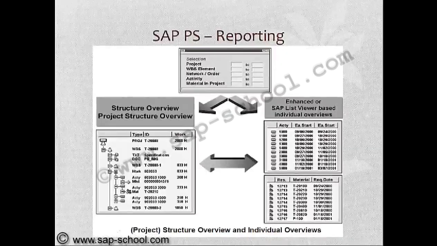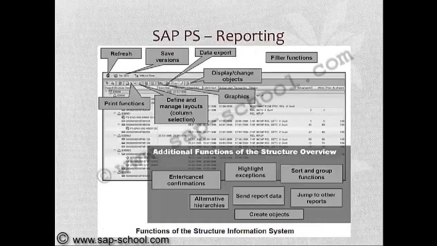In the SAP reporting, we can see various reports: structure overview, project structure overview, SAP list overview, etc. And these are some other functions we have: print functions, refresh, save versions, data export, display change objects, filter functions, graphics, highlight exceptions, sort and group functions, jump to other reports, alternative hierarchies, enter cancel confirmations, create objects.